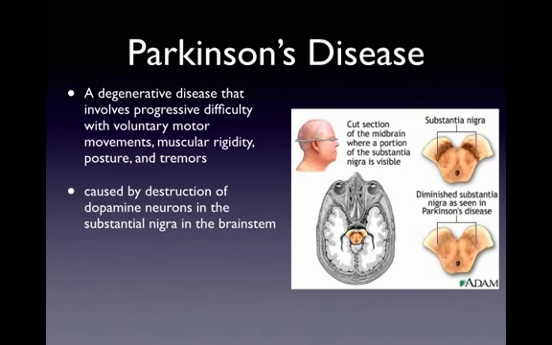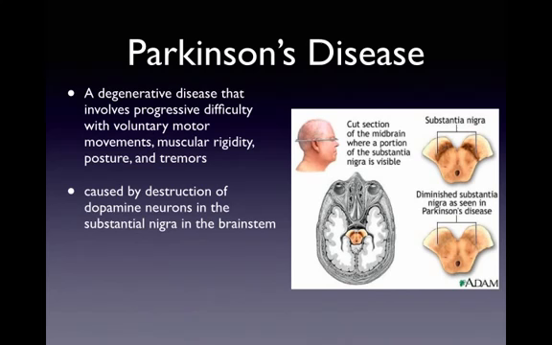There was an unfortunate natural experiment when several young heroin addicts were exposed to synthetic heroin, and they suddenly developed symptoms of Parkinson's. The heroin contained a chemical that became toxic and suddenly degenerated all their dopaminergic neurons in their substantia nigra, and that's why it produced symptoms like Parkinson's.